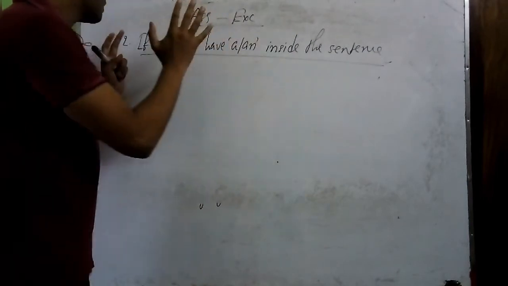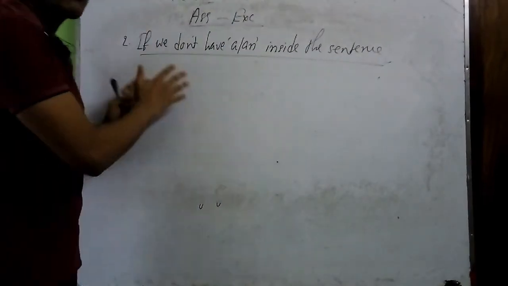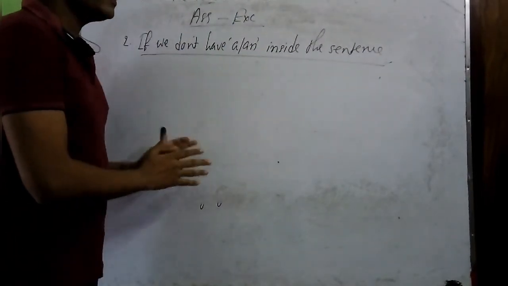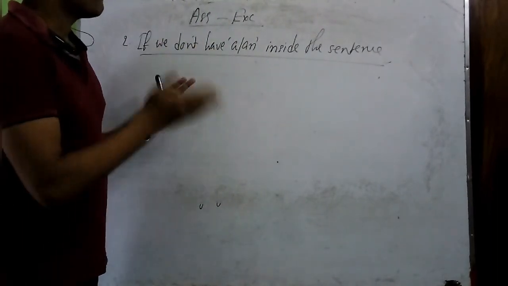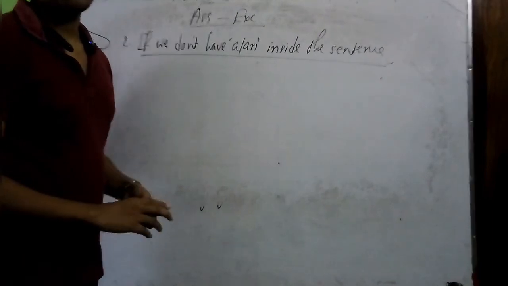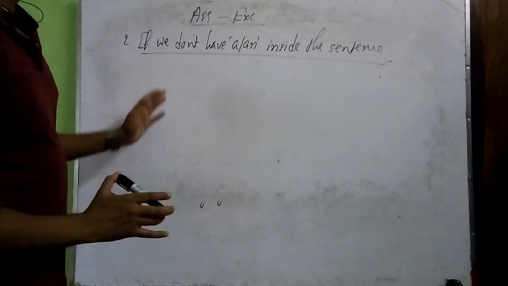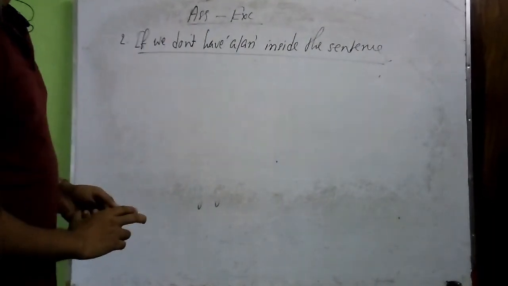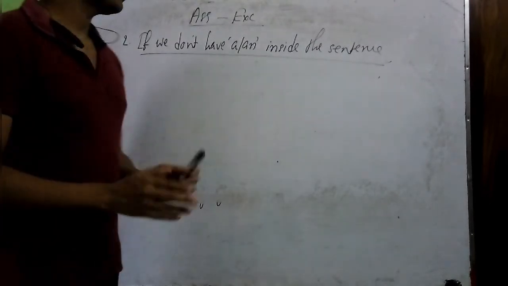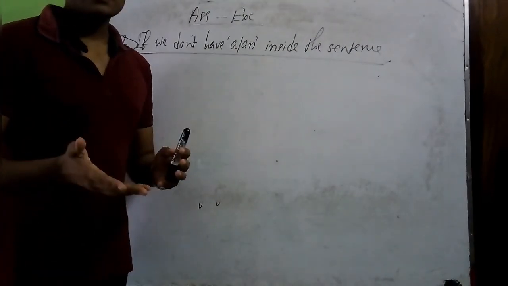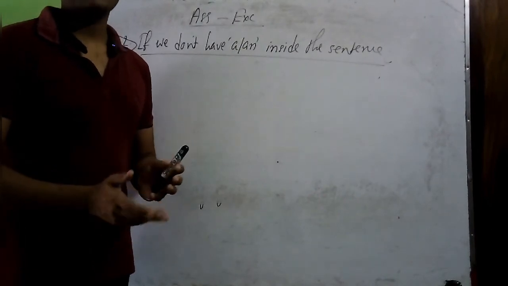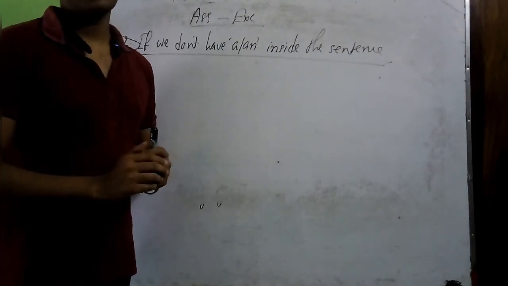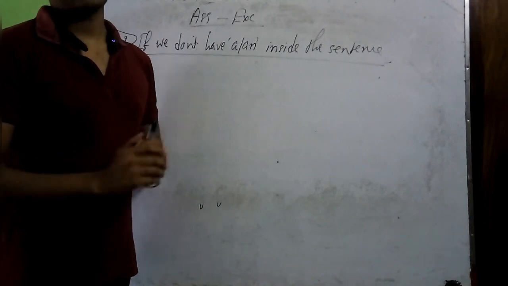So if you have idea about rule number 1 and rule number 2, then you will be able to solve any sentence from assertive to exclamatory. So that's all about assertive to exclamatory, and I will give you some exercise as worksheet in the school website. Please download it and solve them and send it to me as soon as possible. And thank you for watching the class.